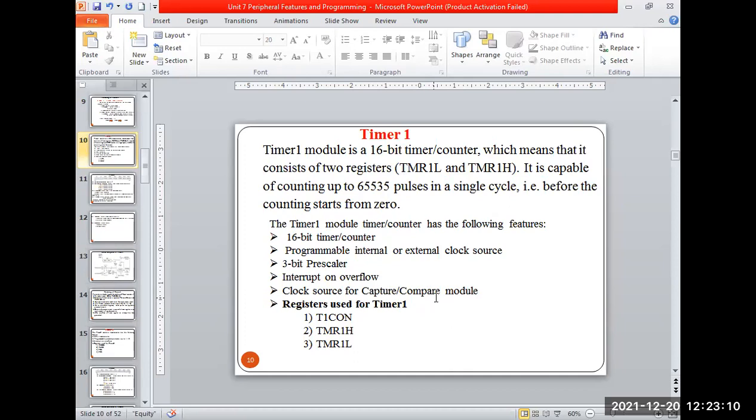Next point. Which registers are used in that? T1CON, the timer 1 control register. And TMR1, these are the registers to load the values. Have we got timer 1 in the PIC controller?